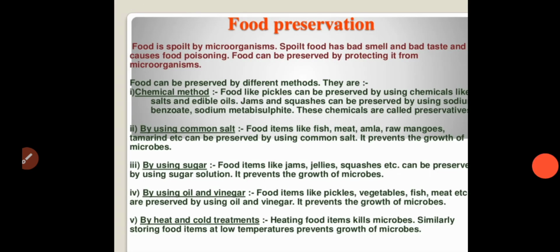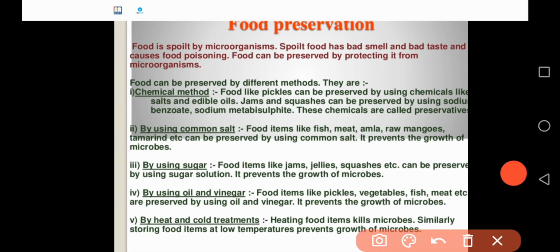Next, coming to food preservation, you have to preserve the food by several methods. The chemical method is by using common salt, by using sugar, by using oil and vinegar, and by heat and cold treatments.